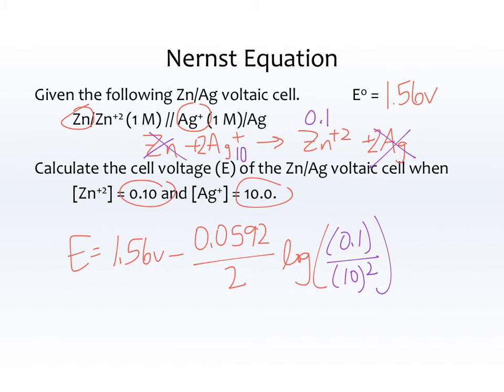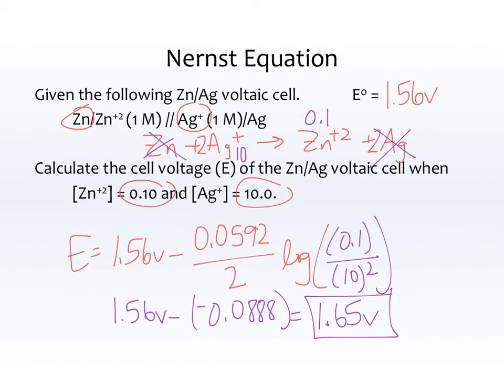So 0.1 divided by 10 squared, or divided by 100, and now we're going to take the log. We end up with 1.56 volts minus a negative 0.088 is equal to 1.65 volts.